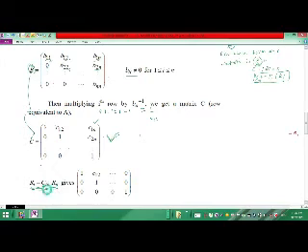For example, multiplying the nth row by minus C(n-1)n. First, we have to bring 0 here in this place.